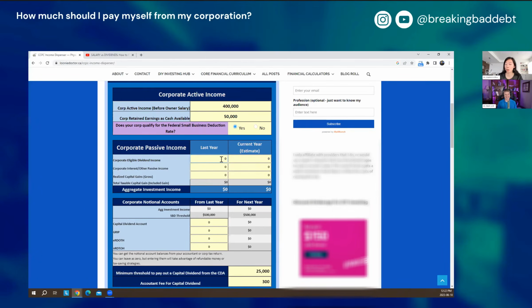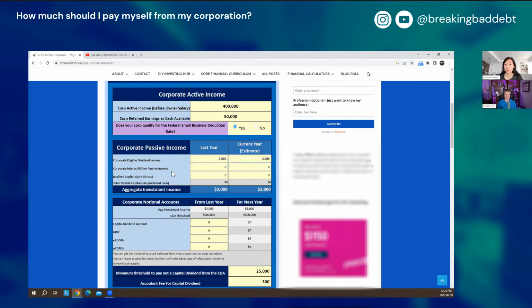Okay, so I'll put approximately 3,000 here. For this current year, assuming that I've invested in the same thing this year as last year, I would assume it would be approximately the same as well. It's going to be the same, or maybe a little bit more just because you invested a bit more. And again, none of this has to be perfect. Yeah, because the calculator gives a very, very precise estimate of everything, right? But you can always look towards the end of the calendar year and then make some small adjustments if you want to. Correct.